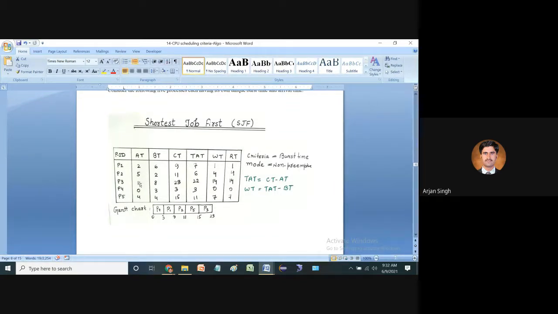The minimum arrival time is P4, which is zero here, so we consider P4 first.